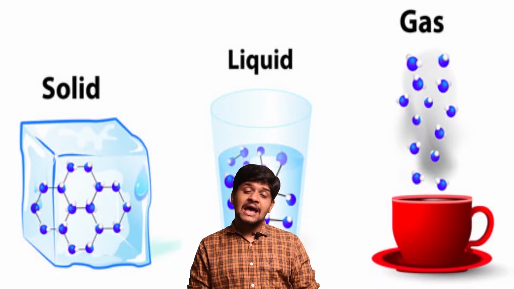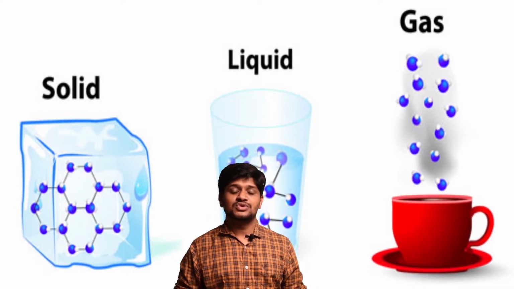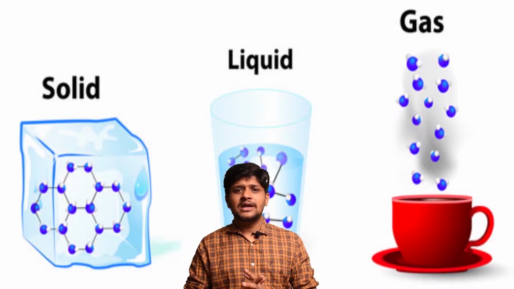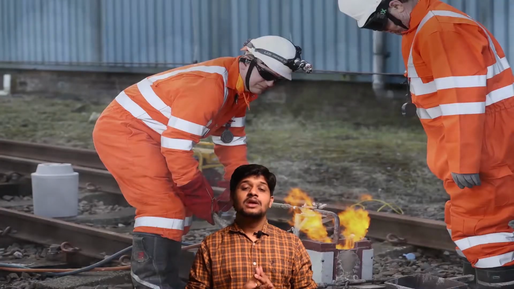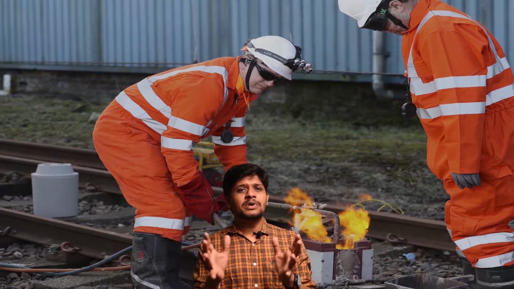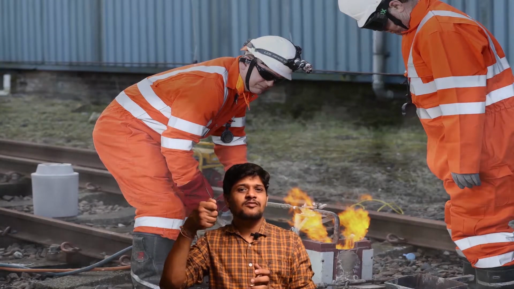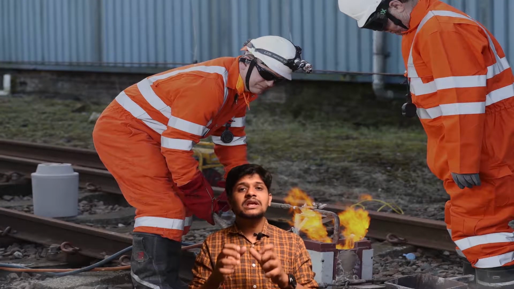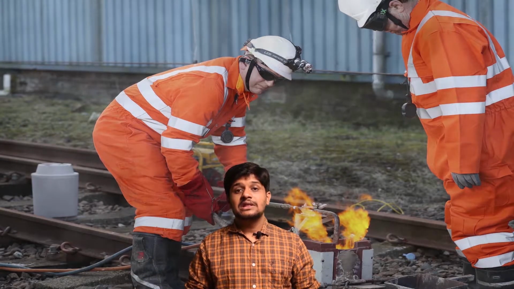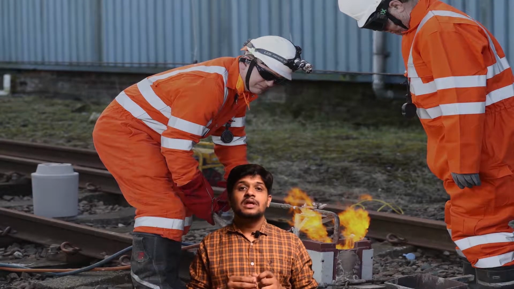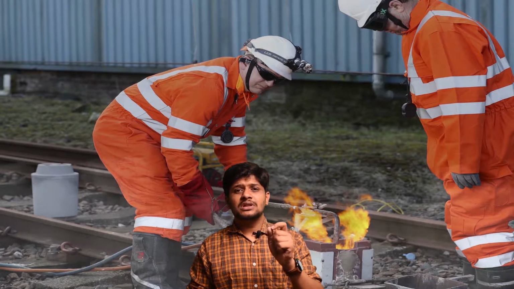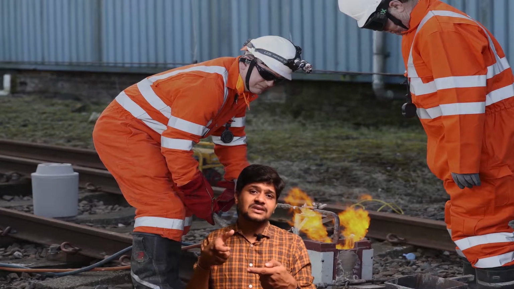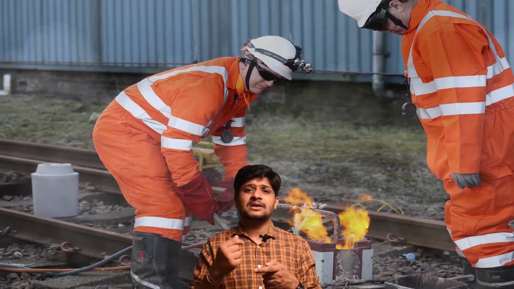Let's take an example to explain all of these scenarios. I hope you all have observed on railway tracks there will be some people working with kind of flames, with kind of fire. What exactly are they doing? They are actually filling the gaps. There might be some kind of cracks in between the railway tracks, right? There might be a possible crack.